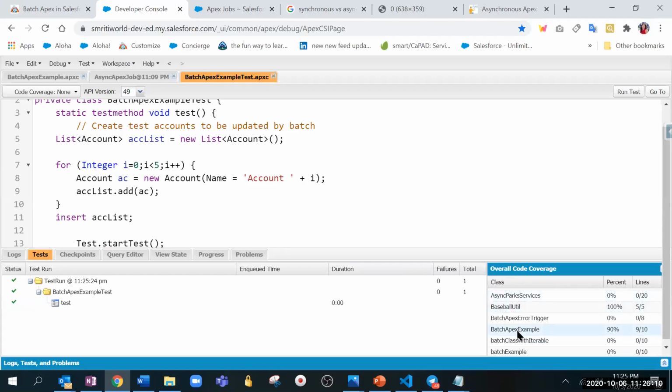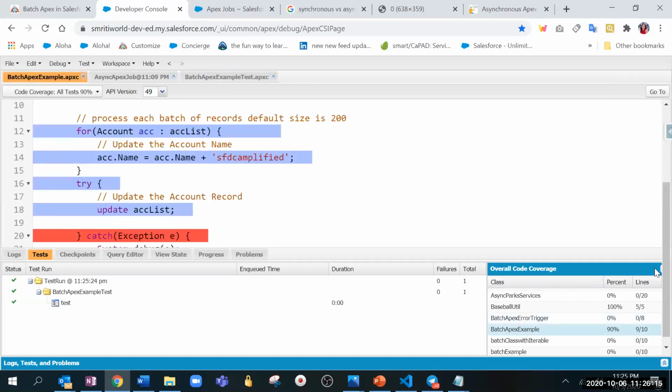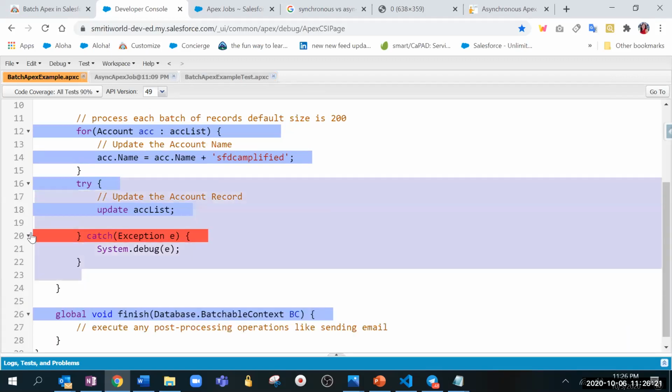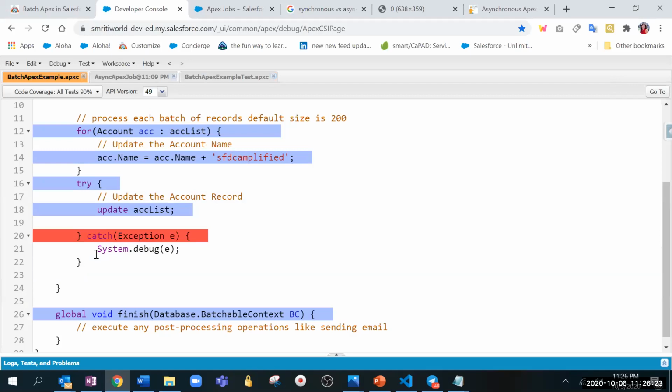Batch Apex example, it shows 90% coverage. Again, you click here and you can see what is covered and what is not covered. So you can see that, okay, it is covered. Now, can someone tell me how much coverage is needed to deploy to the next stage? Minimum 75%.